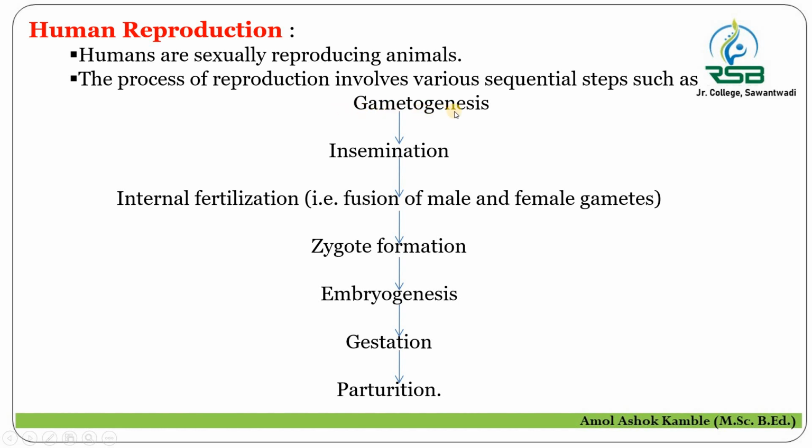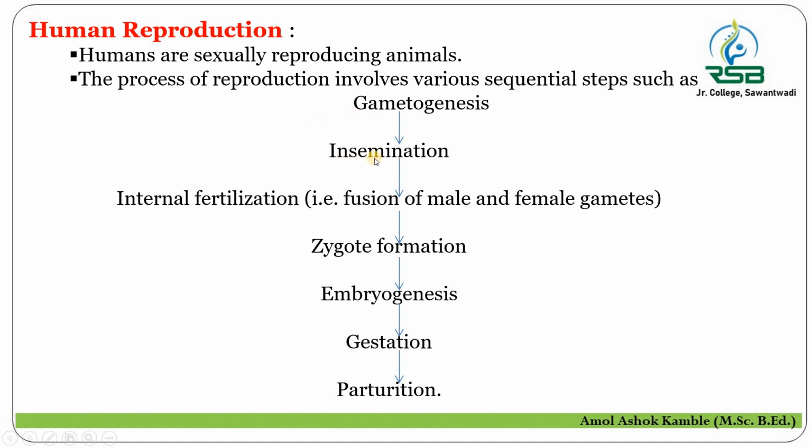When gamete formation has taken place, at the time of insemination the male gamete, the sperm, enters the female genital tract, and this process is called insemination. In the first step, gamete formation takes place: the human male gives rise to the sperm and the human female gives rise to the ovum. These are the gametes of gametogenesis.